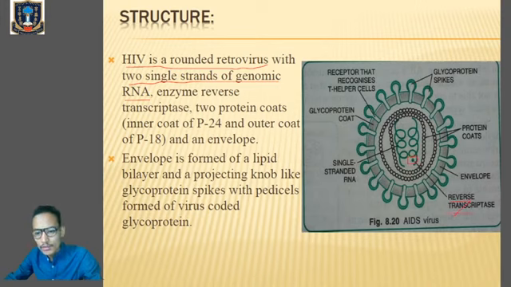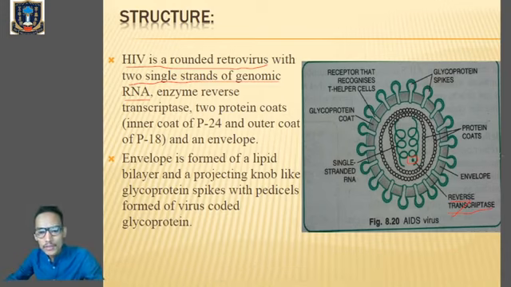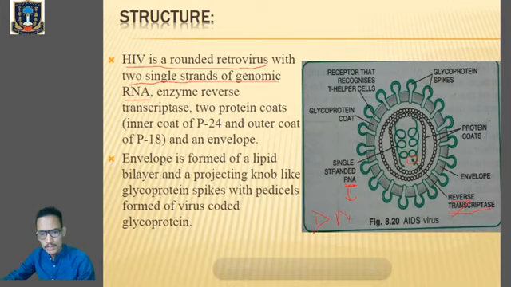Now what is the function of reverse transcriptase? The function of the enzyme reverse transcriptase is in the process of reverse transcription. Now what is reverse transcription? It is the process of formation of DNA from RNA. Clear? Because this HIV virus has RNA as genetic material, from this RNA there will be formation of DNA.